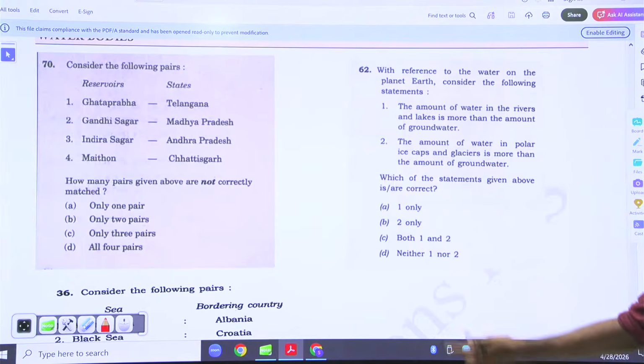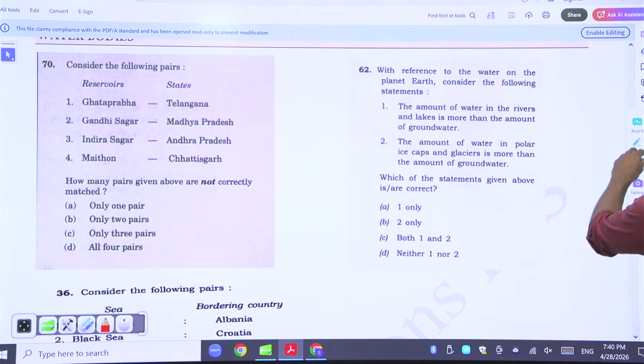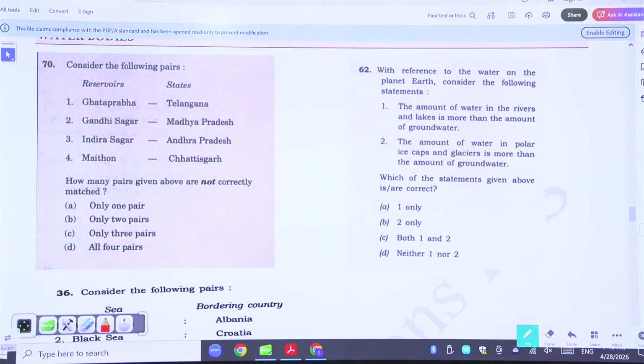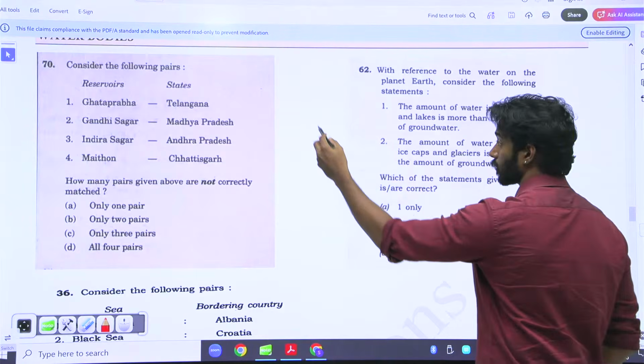With reference to the water on planet Earth, consider the following. The amount of water in the rivers and lakes is more than that of groundwater. The amount of water in polar ice caps and glaciers is more than that of groundwater. For this, you need knowledge. What is the order of fresh water?